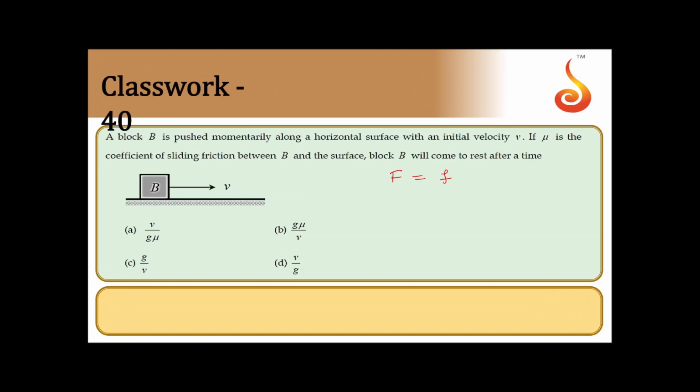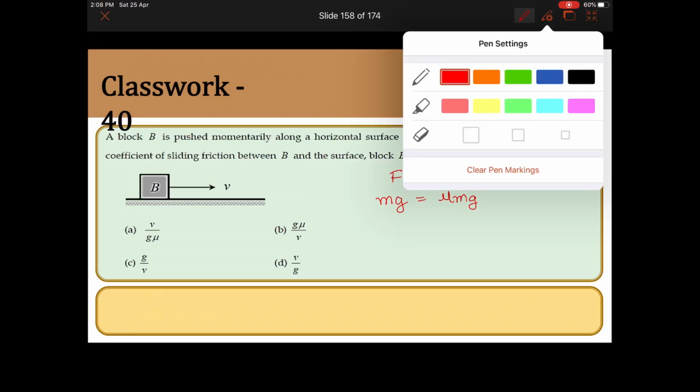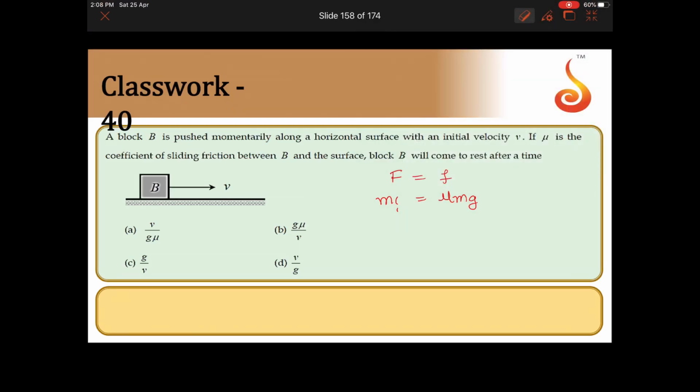So frictional force will be equal to mu mg, that should be equal to ma. Since it is horizontal surface, it will be mu mg. So applied force is not mg, applied force is ma, where a is acceleration.